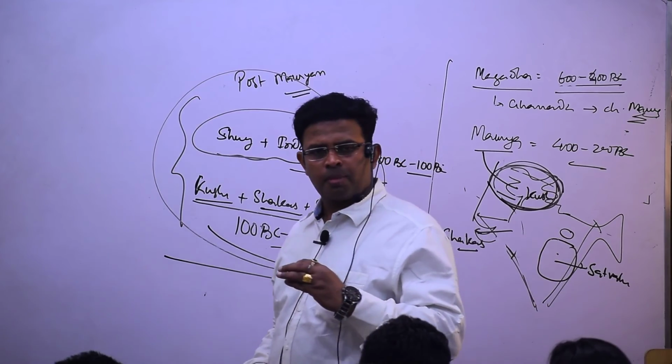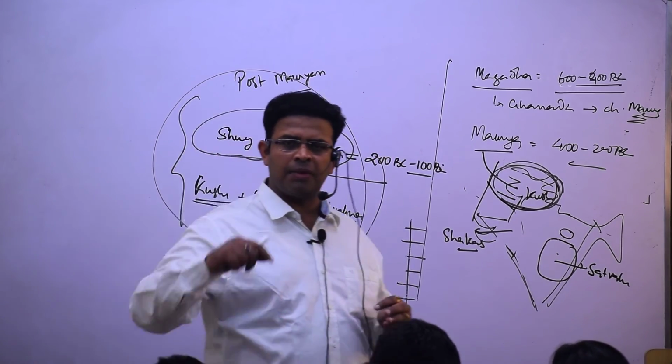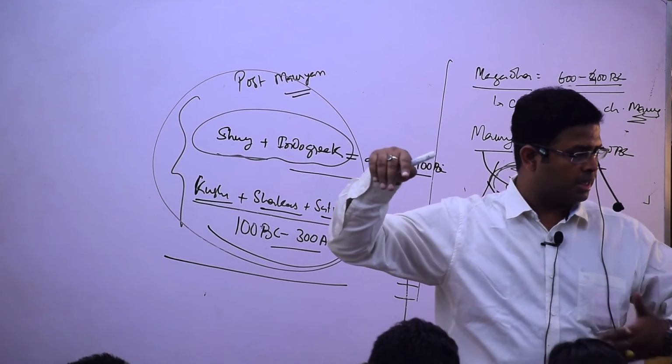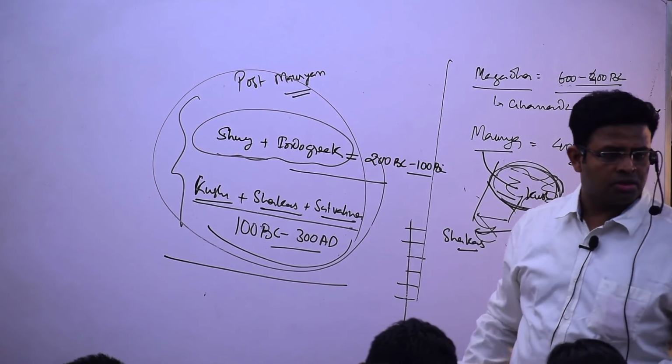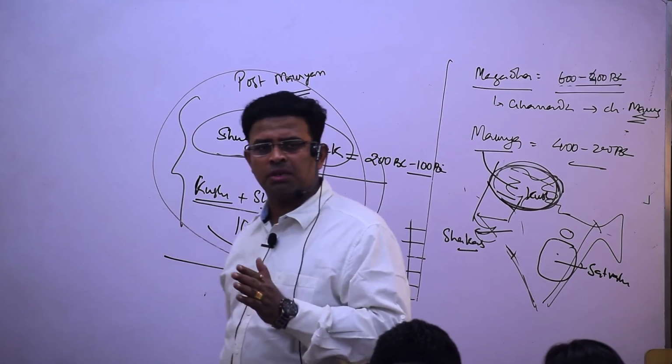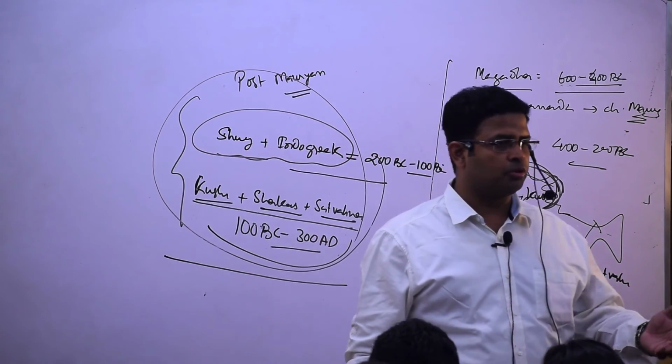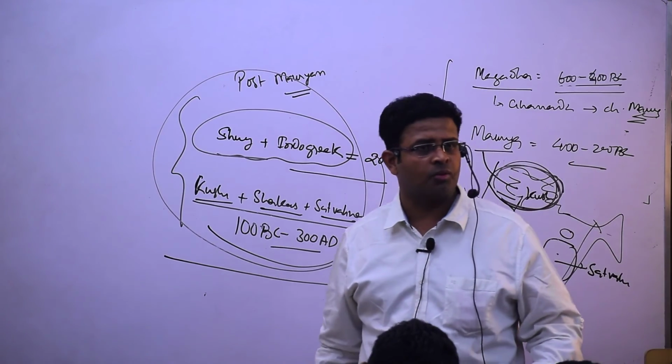Sungas, Indo-Greeks, and then in the upper side Kushanas, and then on the eastern side Satavahanas, and then on the western side, here you must have seen Rudradaman and all, and then Gautamiputra Satakarni, the famous ruler of the Satavahanas and all.